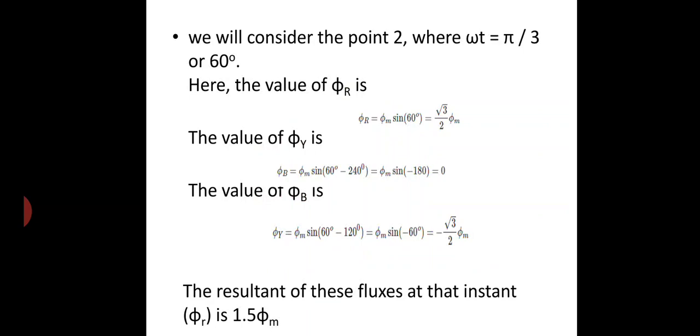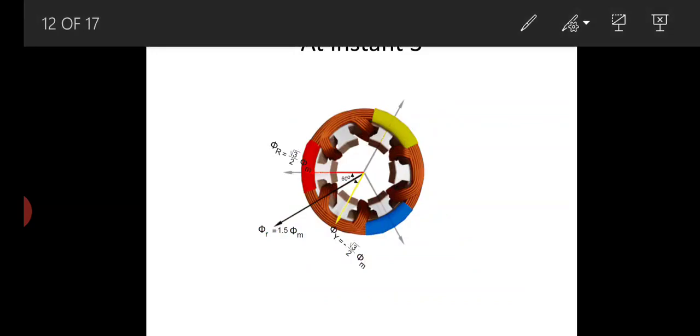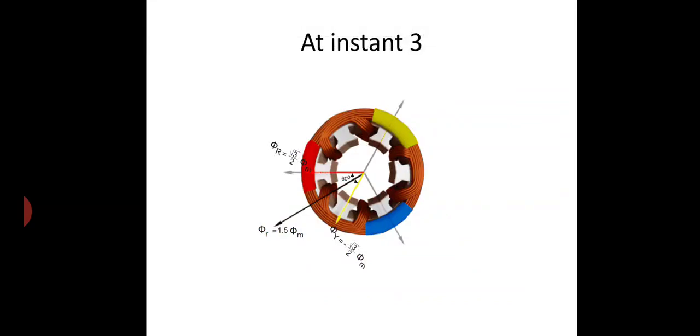Let us see what we mean by synchronous speed. At instant 3, we have three sets of fluxes, and here phi b is equal to 0; only phi r and phi y are present. So the resultant flux, the vector sum of these two, gives a resultant flux phi r equal to 1.5 phi m.